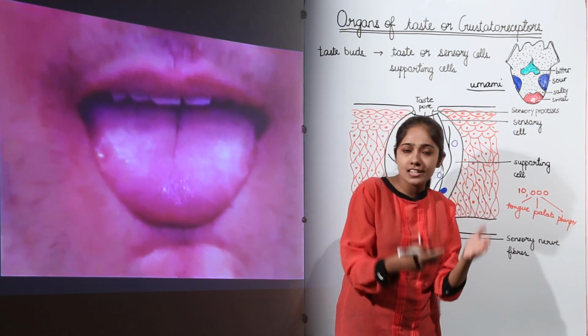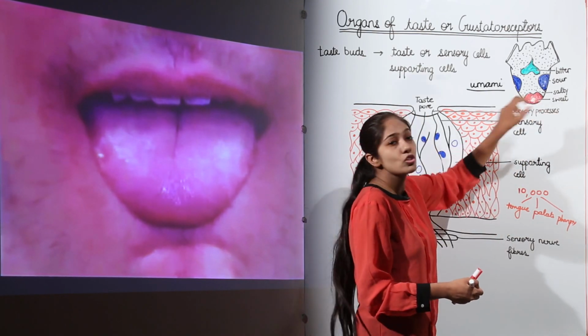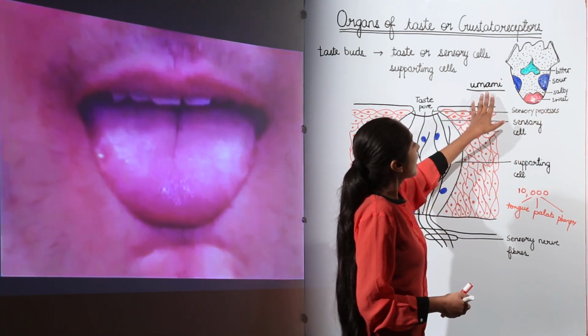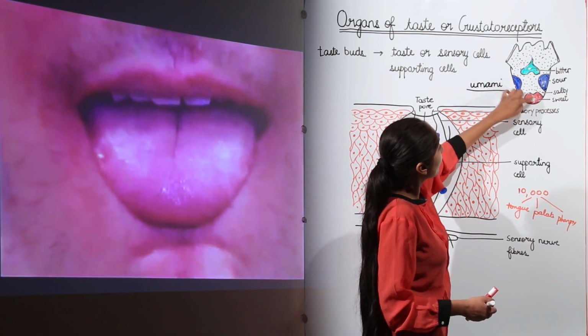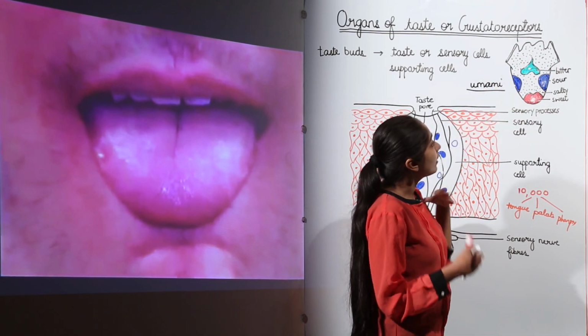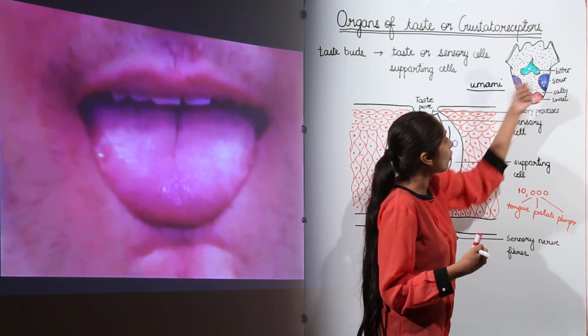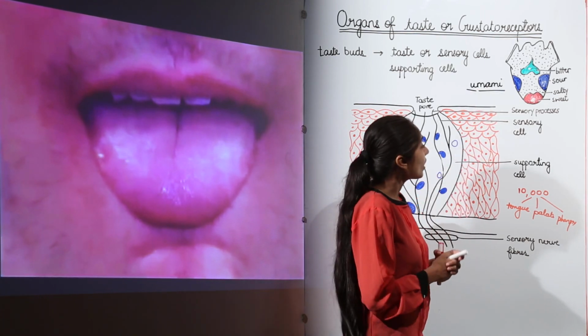So you can say more taste buds for sweetness are located at the anterior portion of the tongue, but it's not always the case. So I have explained how the taste receptors are located in various regions where you can taste different tastes such as sweet, salty, sour, bitter, or the latest recognized taste, umami.